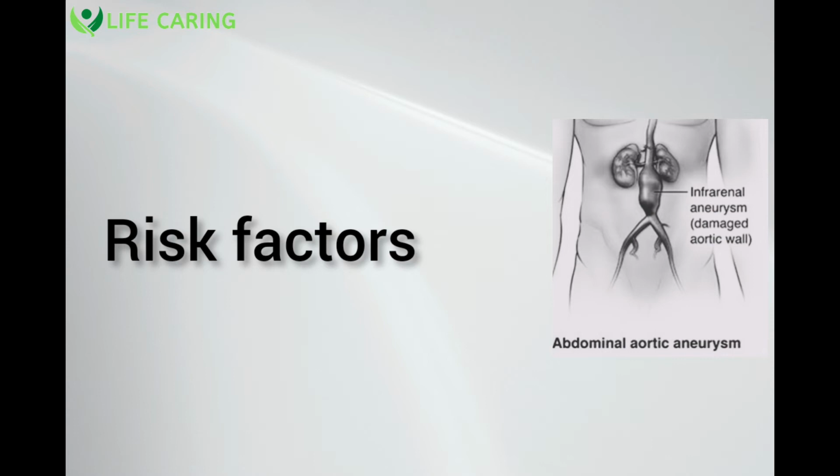Age: the majority of abdominal aortic aneurysms affect adults 65 and older. Being a man: abdominal aortic aneurysms affect men far more frequently than they do women. Being white: white people are more likely to have abdominal aortic aneurysms. Family background: the likelihood of developing the disorder is increased in families with a history of abdominal aortic aneurysms.